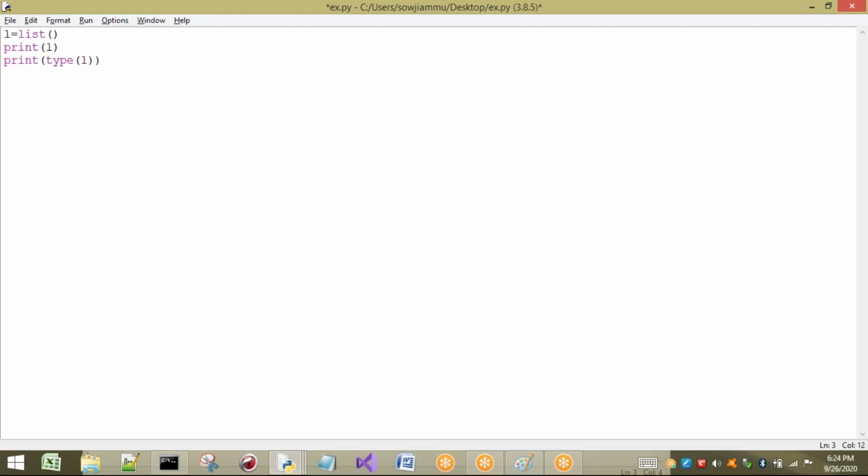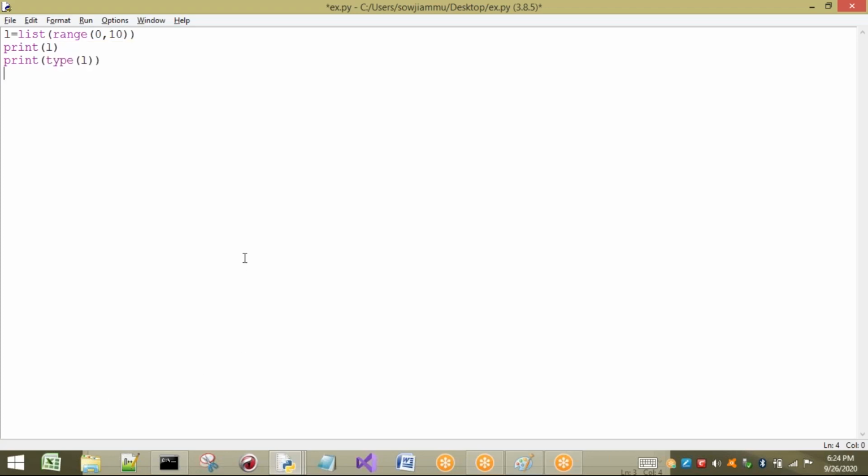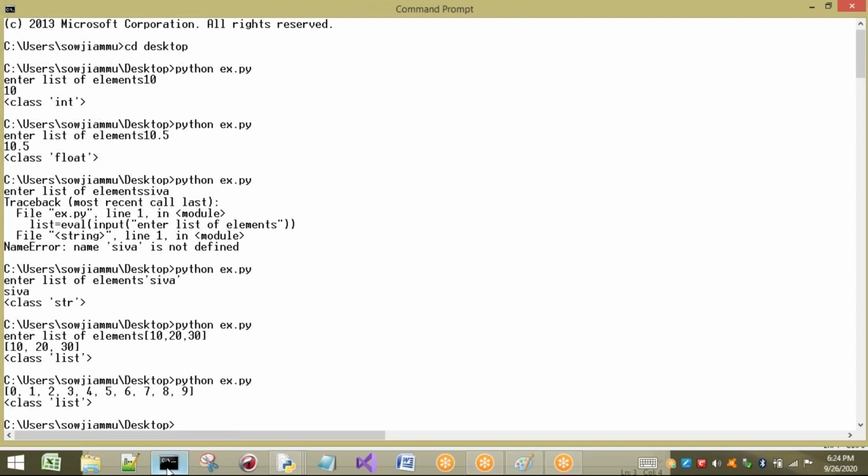Now see here, I want to take range. So RNG, range of 0 comma 10. You can understand clearly that if you print range of 0 comma 10, it gives the values from 0 to 9, as we know. But here I am going to convert those 0 to 9 values into a list, stored in L. Now if I execute this program, you can see the output as 0 to 9 values stored in a list. How is it stored in a list?